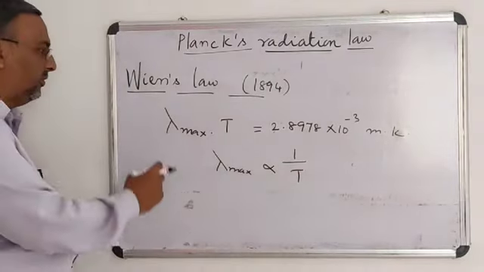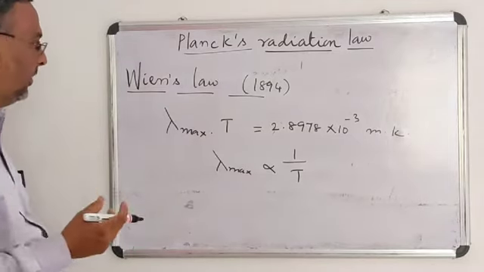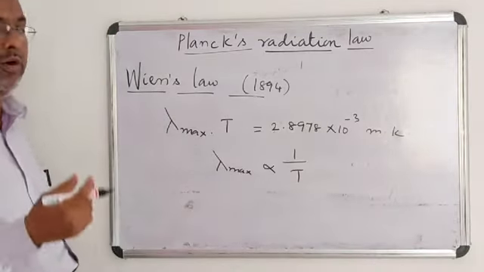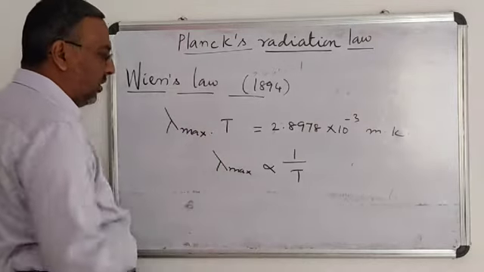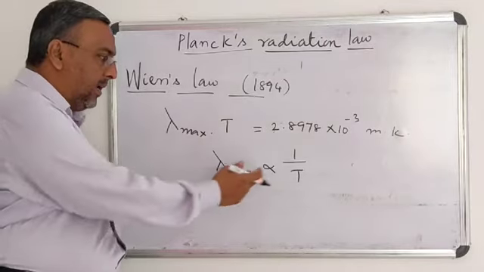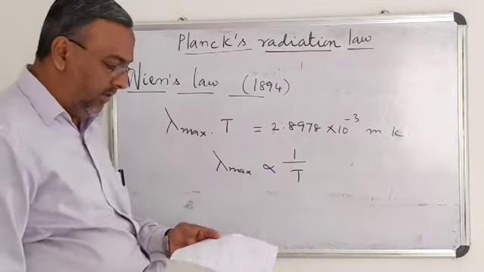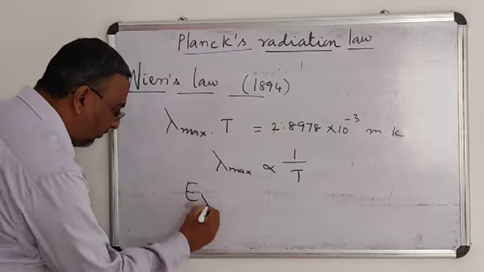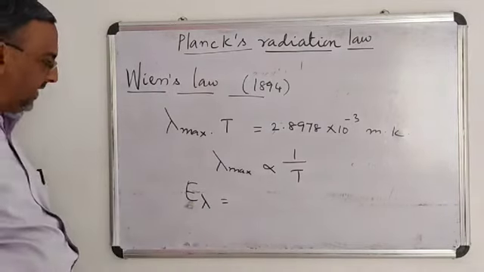According to Wien's law, he has given these two points in his law: the product of the wavelength of maximum intensity of black body radiation and absolute temperature is a constant value, and the wavelength of maximum intensity is inversely related with the absolute temperature.